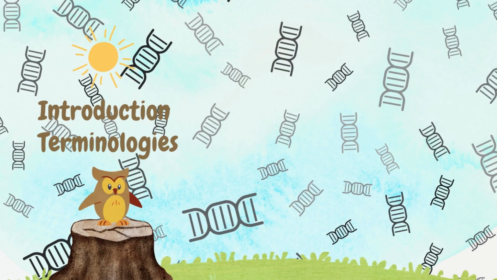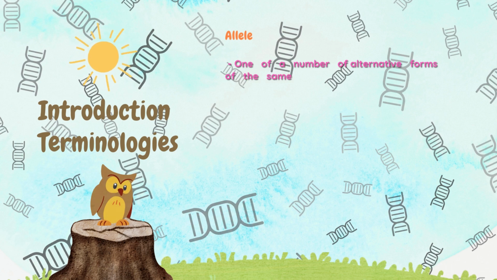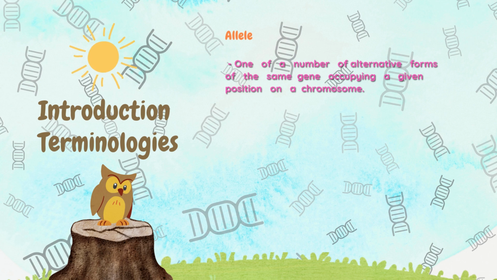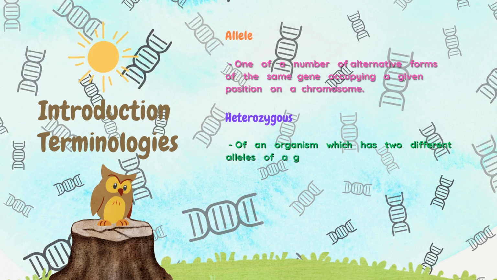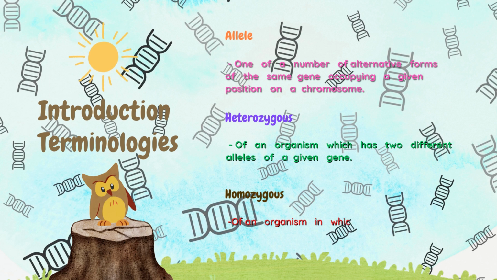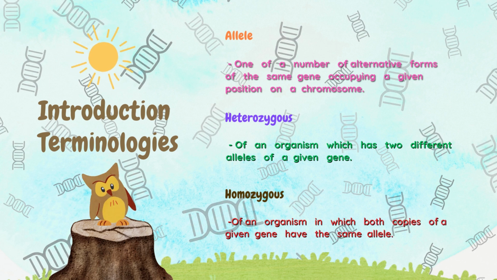Introduction terminologies. Alleles. Alleles are one of a number of alternative forms of the same gene occupying a given position on a chromosome. Heterozygous. Heterozygous describes an organism that has two different alleles of a given gene. Homozygous. Homozygous describes an organism in which both copies of a given gene have the same allele.